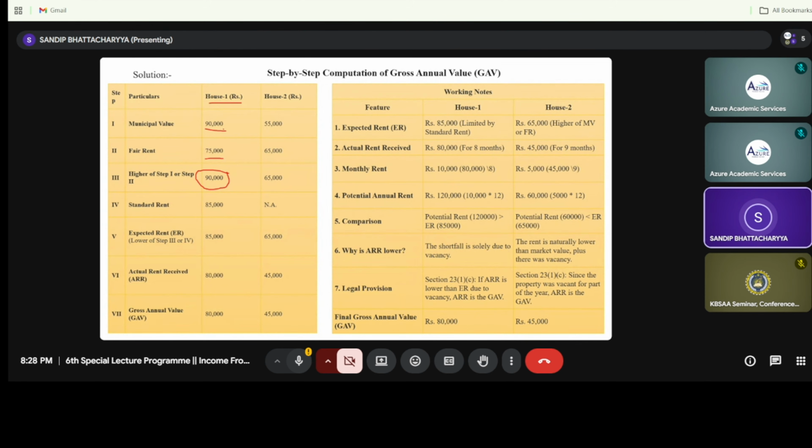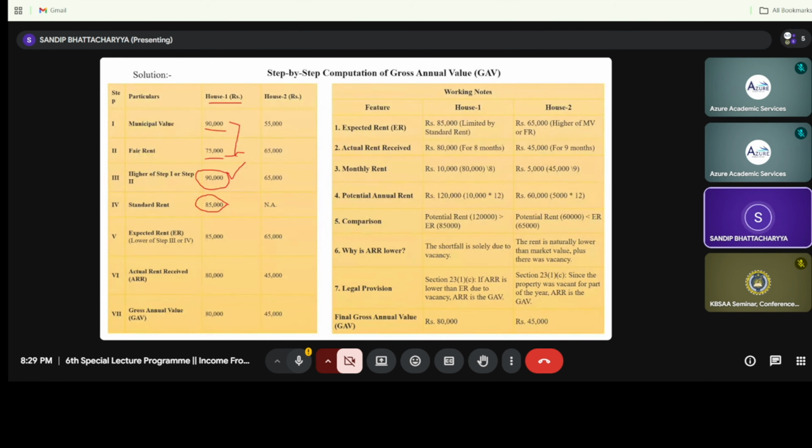So my fair rent is 75,000, and my municipal value is 90,000. So fair rent or municipal value whichever is higher. This is my step number 1 for computing gross annual value, right? Now fair rent or municipal value whichever is higher, but there is one provision. It is called standard rent. So fair rent or municipal value whichever is higher but restricted to standard rent. Now you can see what is the restriction. My standard rent is 85,000.